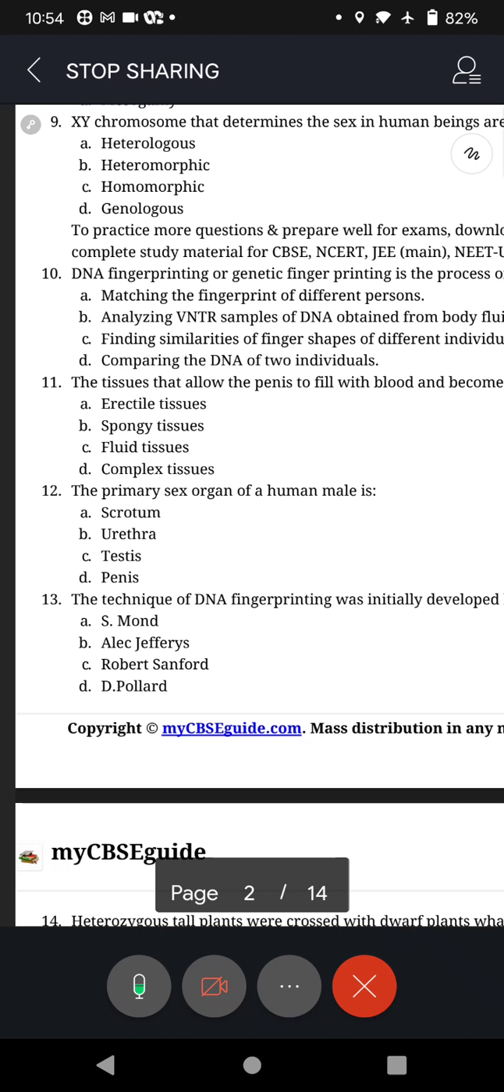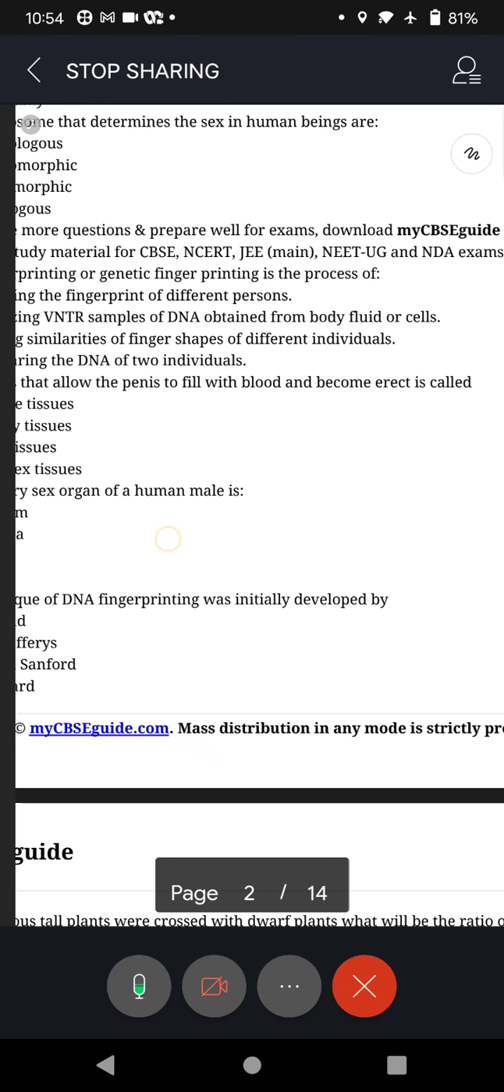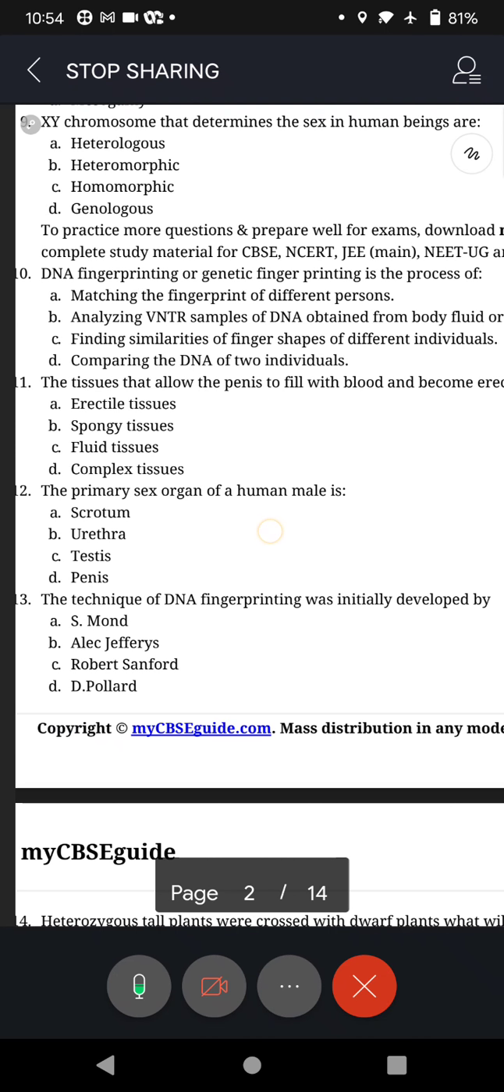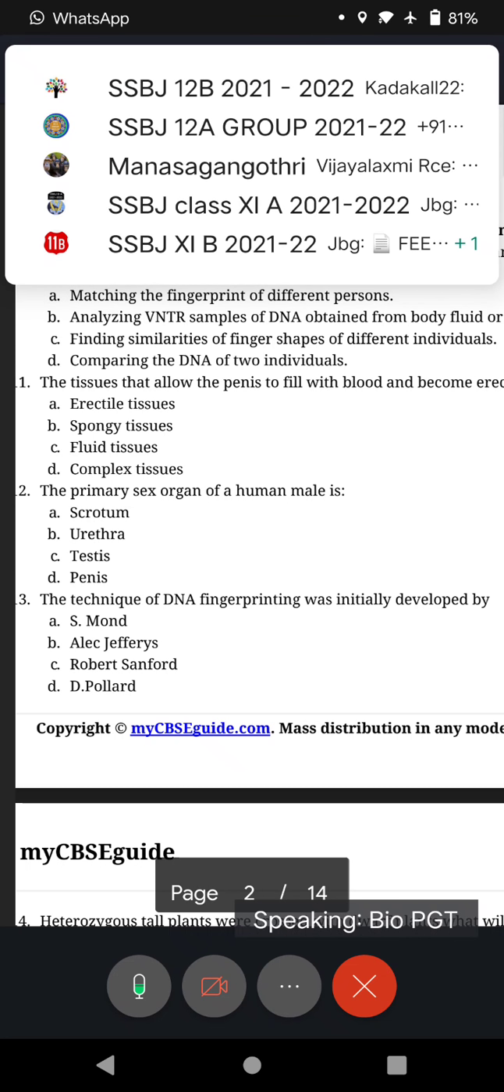Question number 11. The tissues that allow the penis to fill with blood and become erect is called A. Erectile tissue, spongy tissue, fluid tissue, complex tissue. Again in the question only, the clue is there.